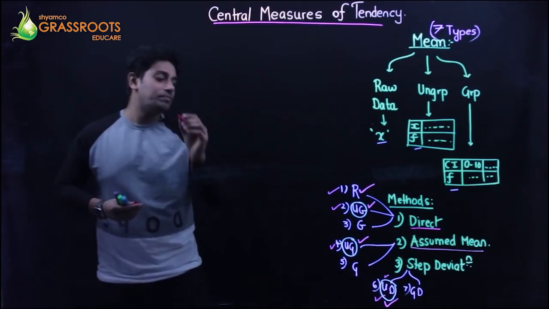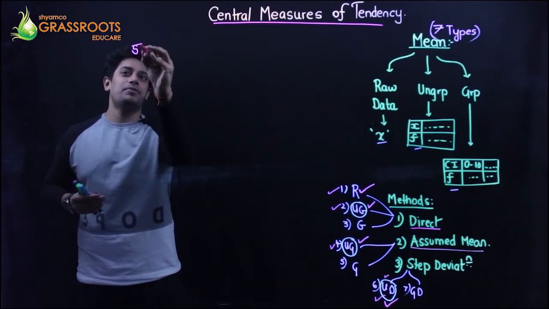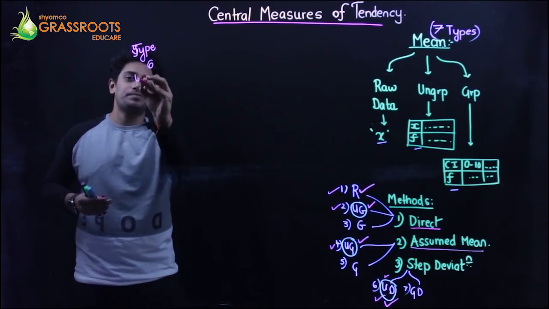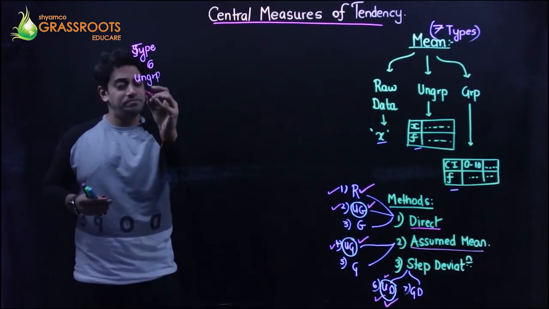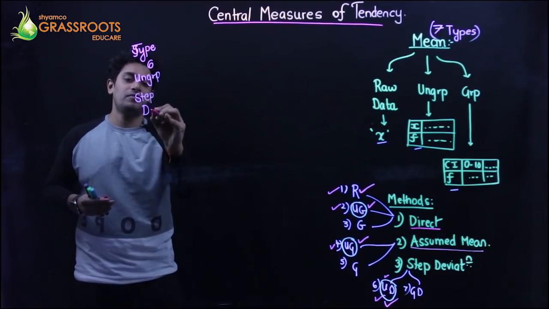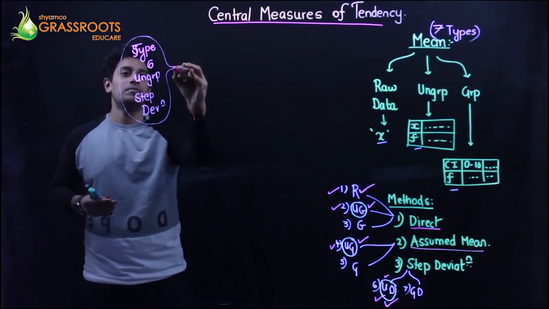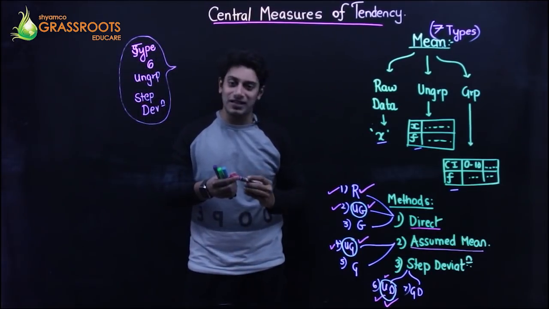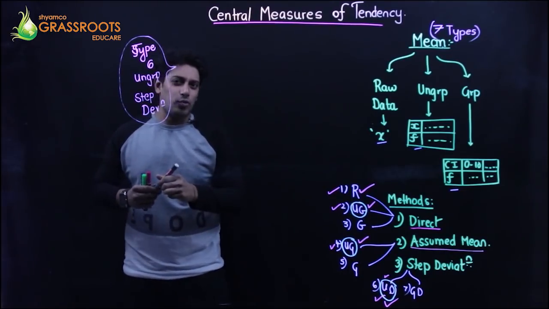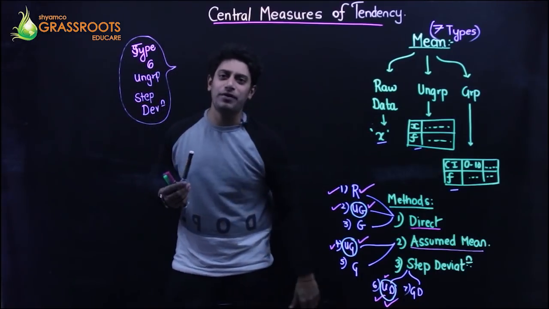One more change. So now this is going to be your type number 6. Again, ungrouped data for a step deviation method. So in this, the question goes this way. Let's write down the question in a vertical format, and then we will see what needs to be done.